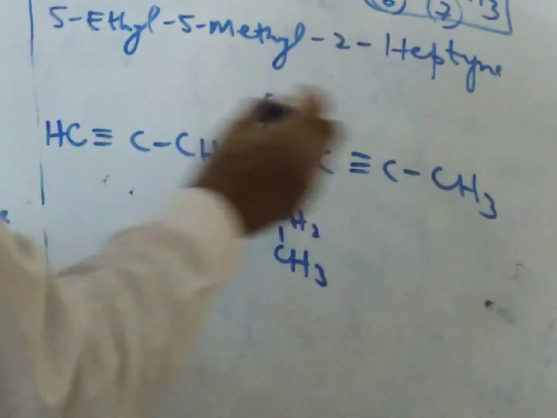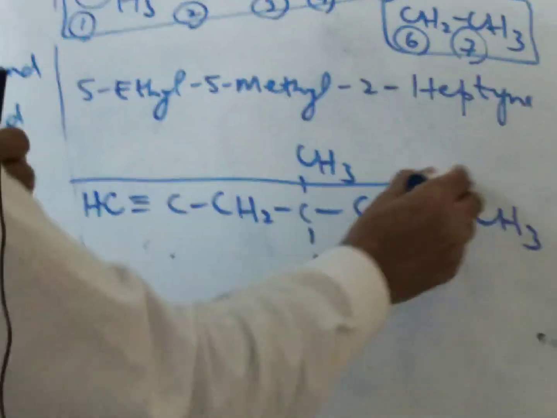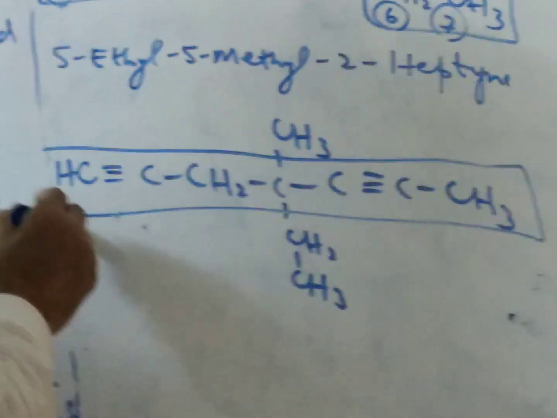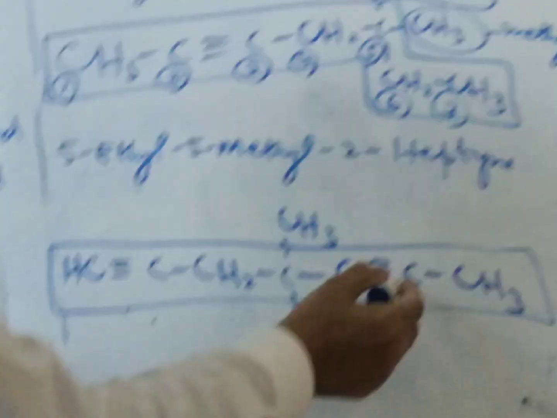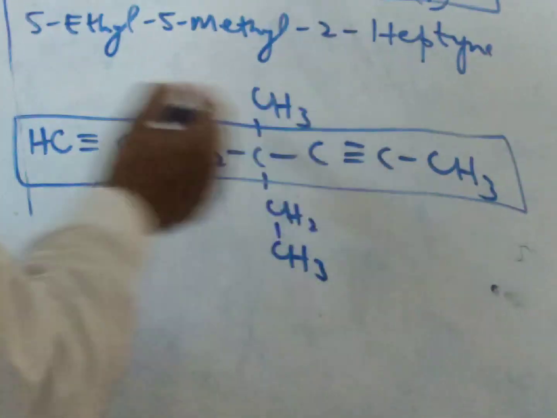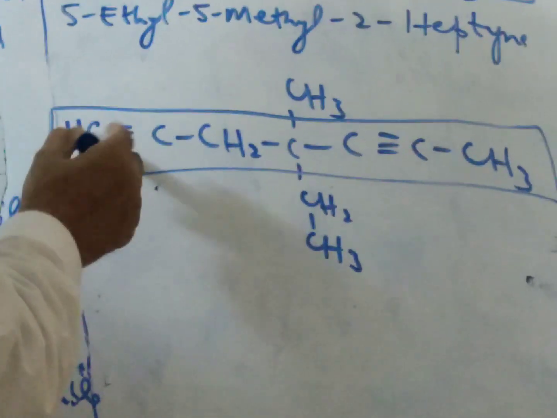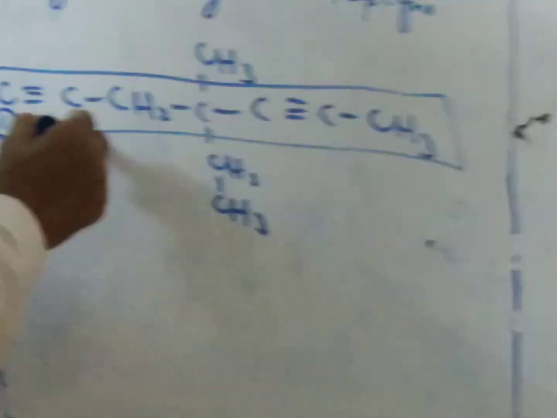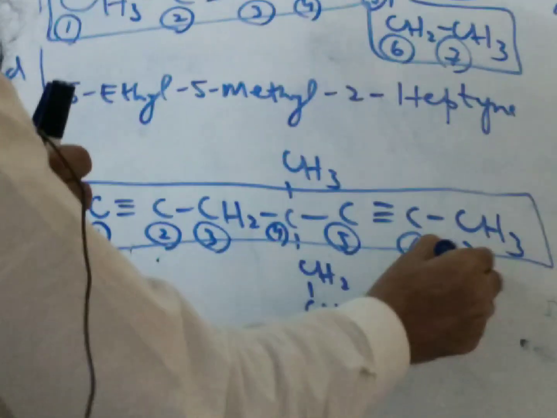So 7 is the longest chain. So select the longest chain. Now this is the triple bond position. From the left side it is the first. So we can say that this is 1, 2, 3, 4, 5, 6, and 7.